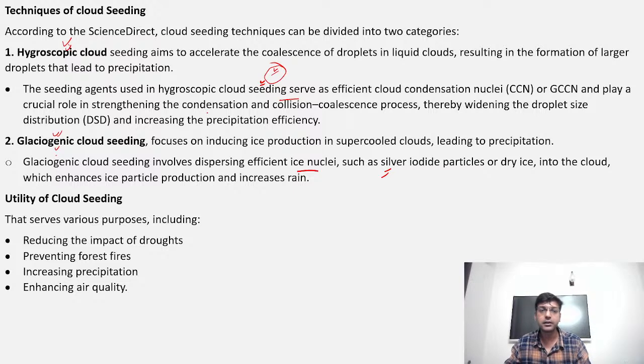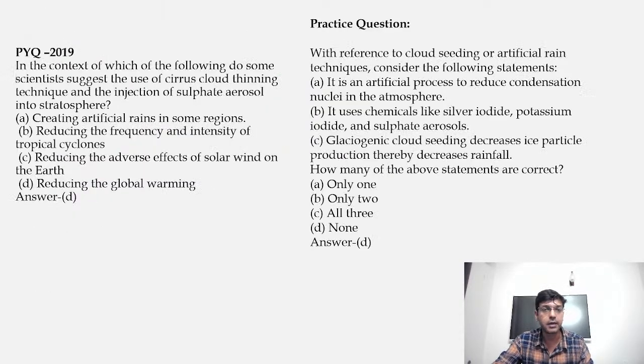Why are we using that? You know that it is going to do rainfall, thereby decreasing the drought. It will also curb forest fire, increase precipitation, and enhance air quality, as I have also highlighted, because when it rains, the suspended particles, especially the dust particles suspended in the atmosphere, will subside with it, thereby reducing the air pollution.